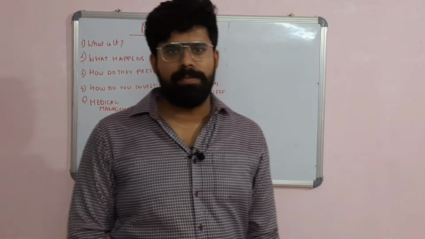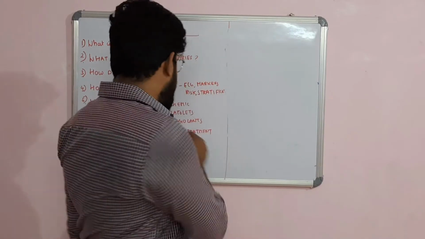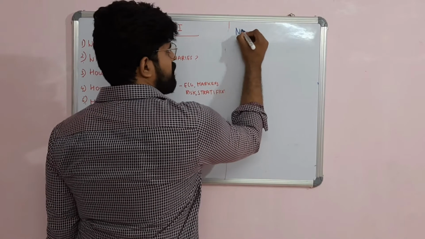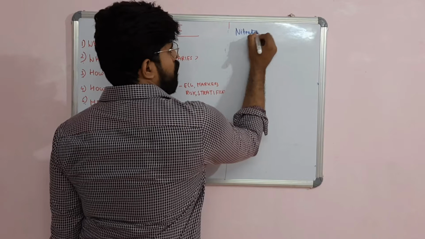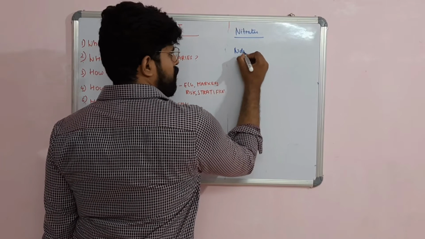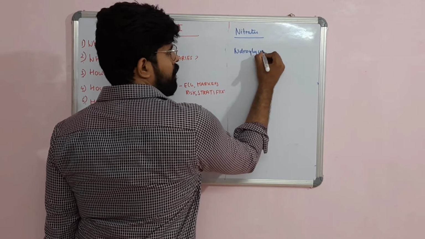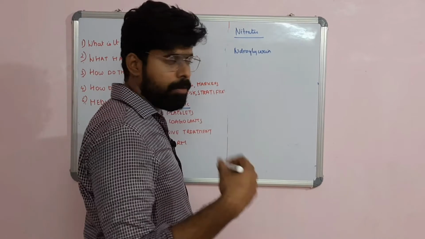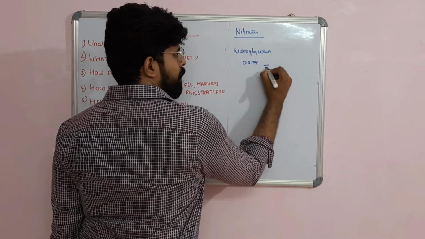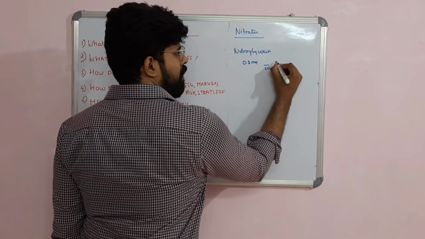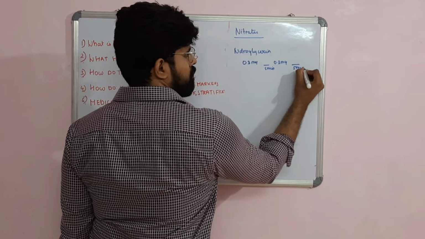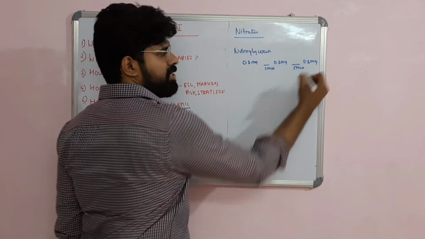Then what are the initial managements you have to go for? What are the anti-ischemic managements? Anti-ischemic management, you have to go for nitrates. What is the nitrate preferred? Nitroglycerin should be given. How should it be given? It should be given sublingually or by an oral spray in a dose of 0.3 milligram, 5 minutes apart, 3 doses, till the patient's chest pain recovers.